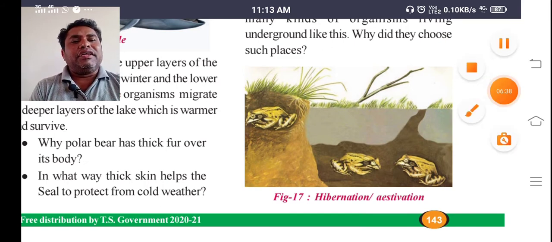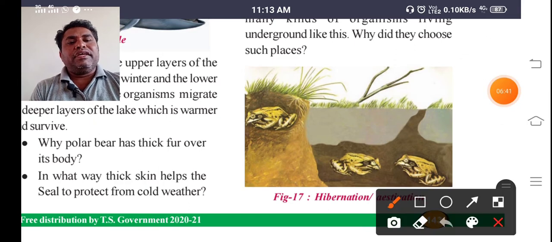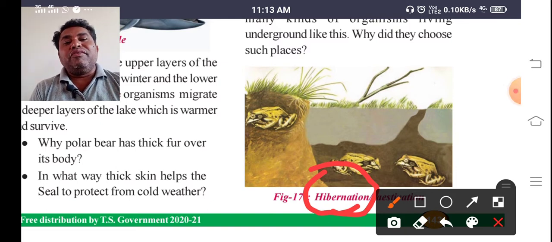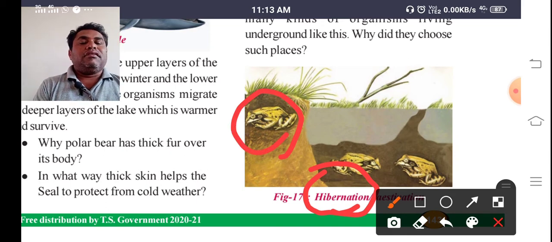That is called hibernation. Hibernation is one adaptation of the frog. During the winter season they dig out burrows and live in those places. This is called hibernation. Winter sleep is called hibernation.